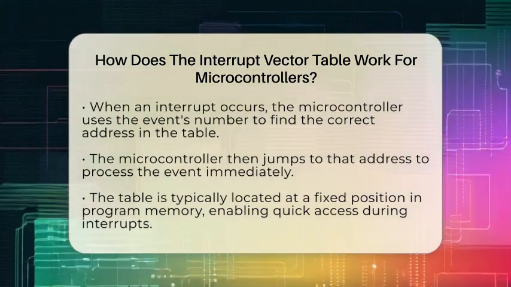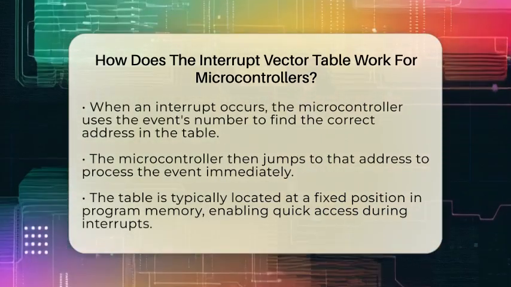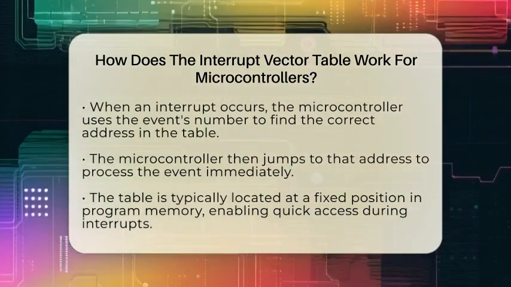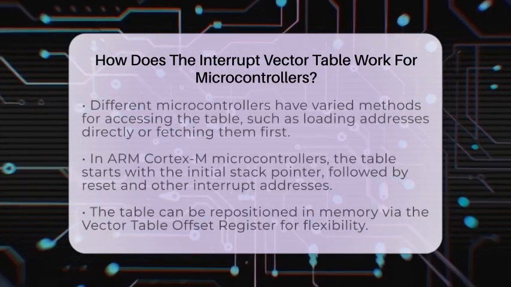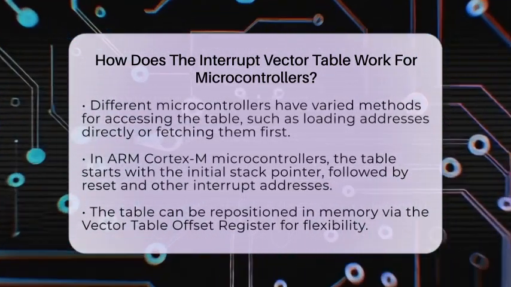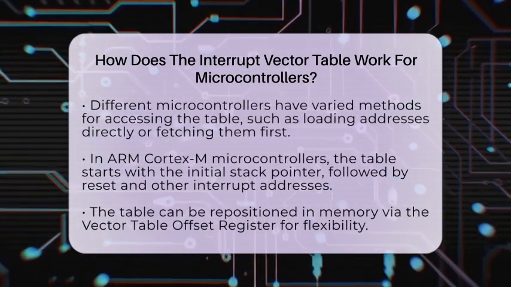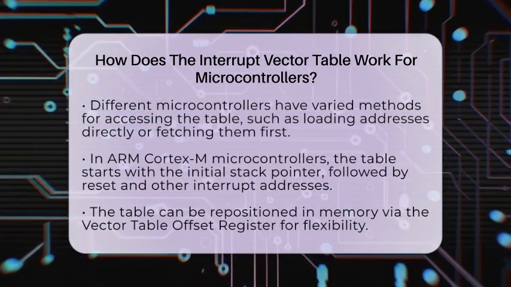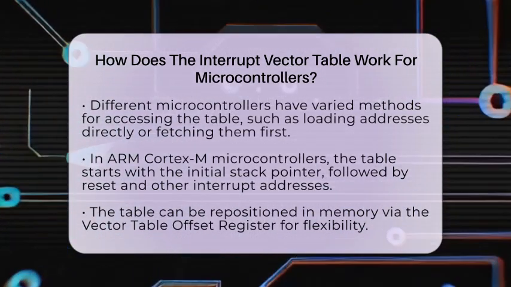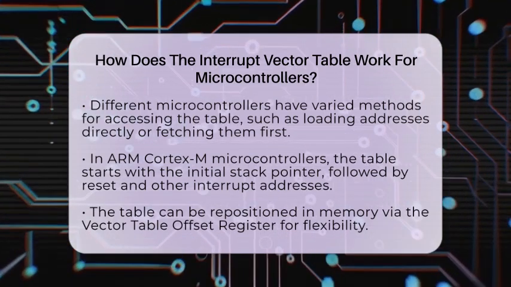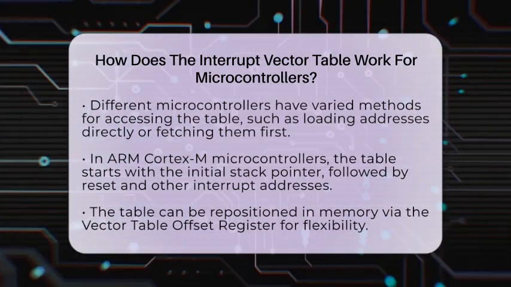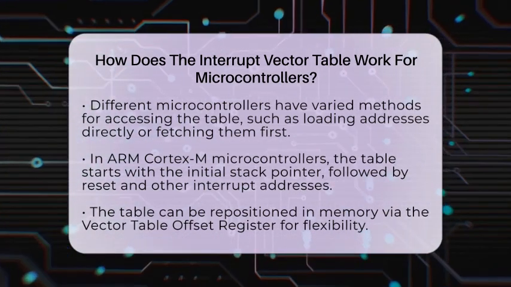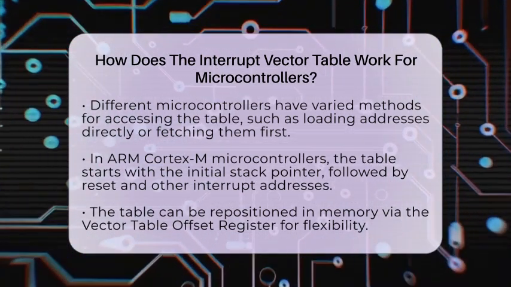Different microcontrollers use different methods to access the interrupt vector table. Some load the program counter directly with the address from the table, often with a jump instruction. Others fetch the address first, then load it into the program counter. In ARM Cortex microcontrollers, the table begins with the initial stack pointer value, followed by the reset handler, and then other interrupt addresses. This table can be moved in memory if needed, using a special register called the vector table offset register. This flexibility is useful for switching between different firmware versions or applications.